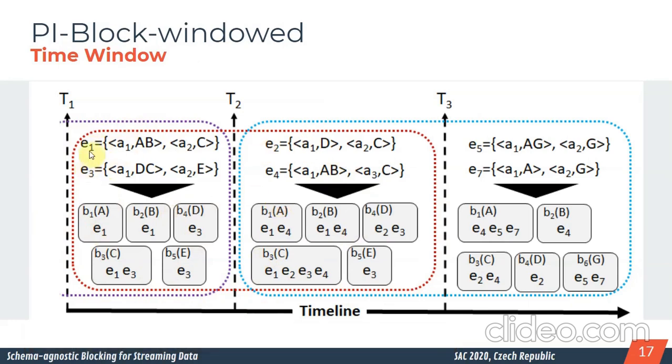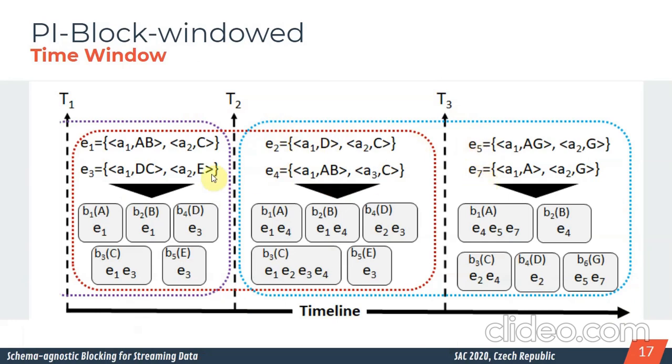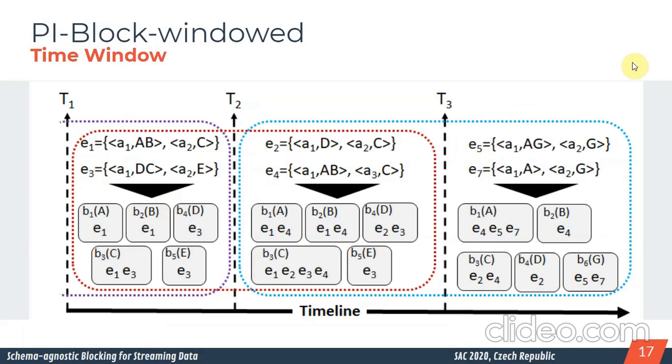For instance, entity 1, entity 3, entity 2, entity 4, we consider those entities. But when you slide this window at time 3, you get this window in blue. In that window in blue, we not only consider entity 2, entity 4, entity 5, entity 7, and entity 1, and entity 3 was discarded because it is not present in this window. The idea here is to discard the old entities, because you can't consider all the entities, since the data is continually sent. This is the idea of the time window.